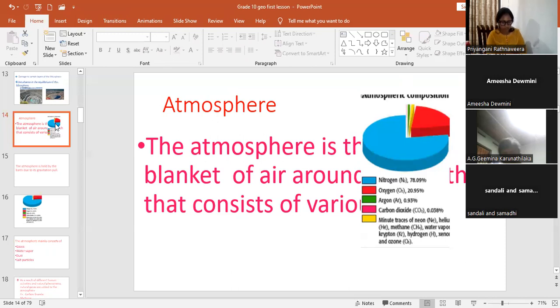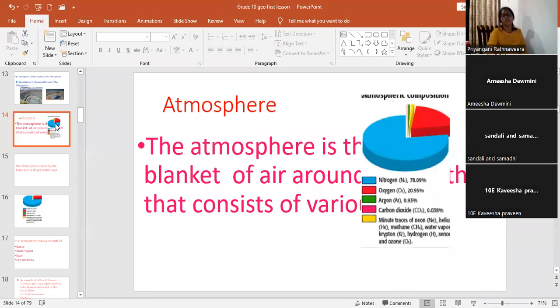Helium, neon, krypton are present as trace amounts.